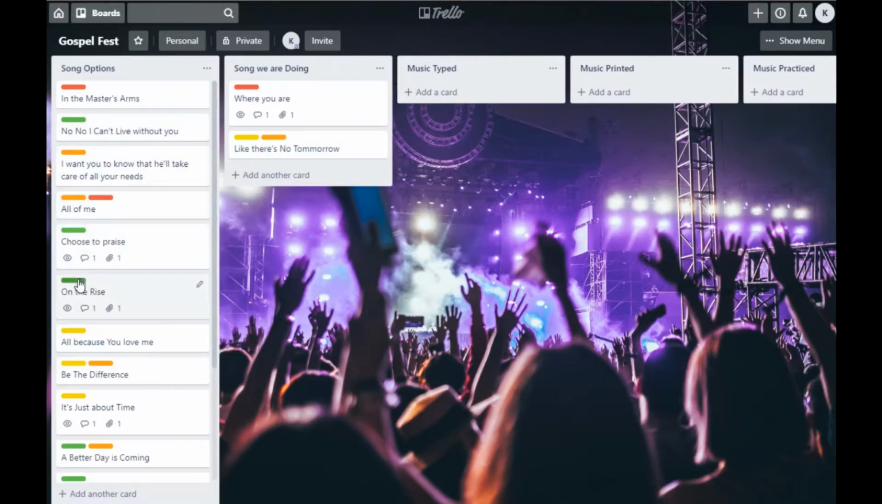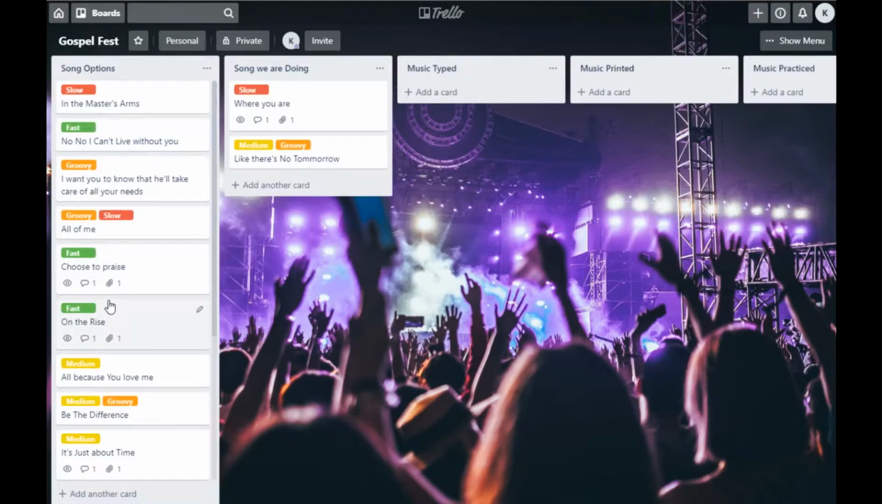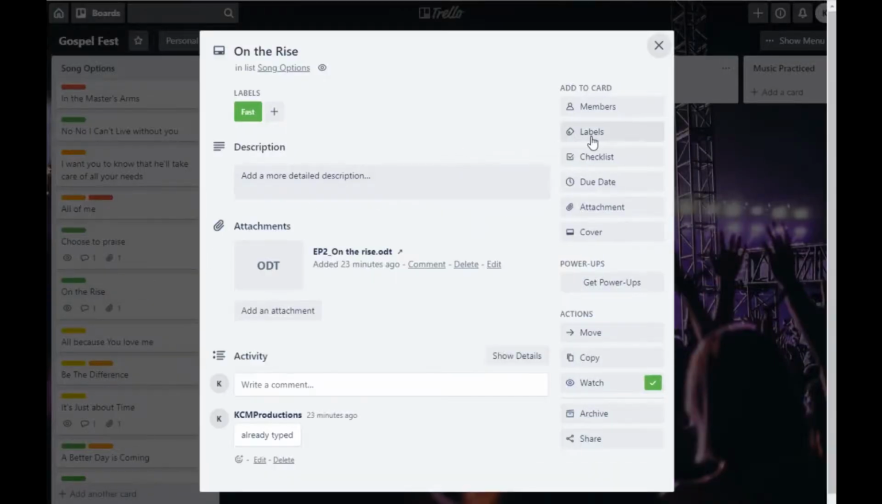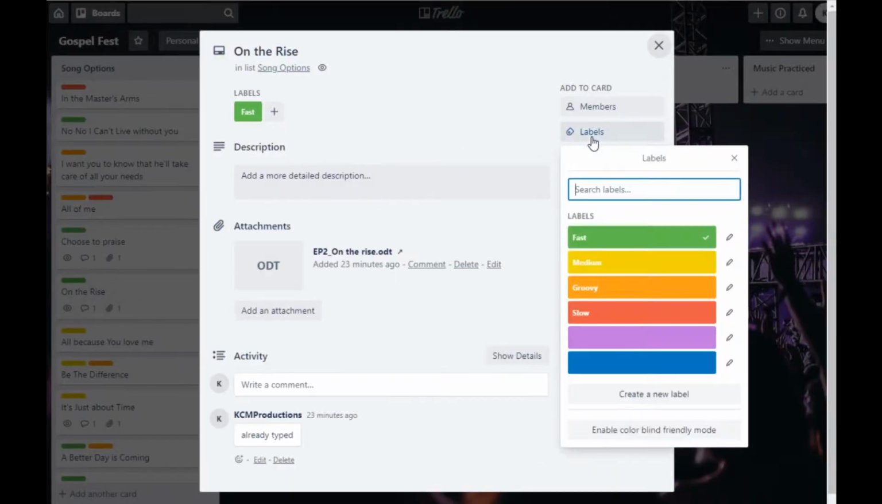What they are is, for instance, I will highlight it and you can see it says slow, fast, groovy, groovy and slow, medium speed. These are whatever I choose to call them, but it's a label. You can click on this and go to labels, and I actually put the green is fast, the yellow is medium, the red is slow, and orange is groovy. There's more colors you can even add, more labels.